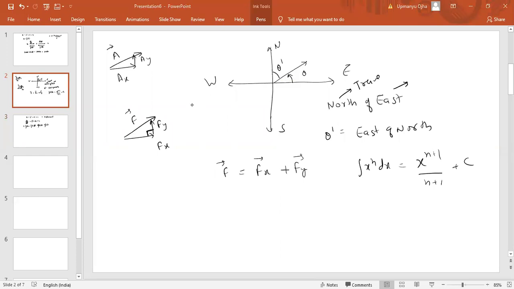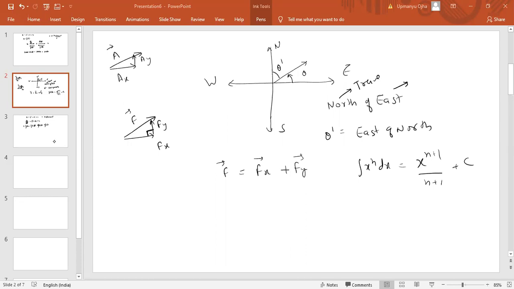Parallelogram. See, parallelogram law of vectors. Differentiation concept. I think differentiation we have done many problems in that. Just wait for the parallelogram method.